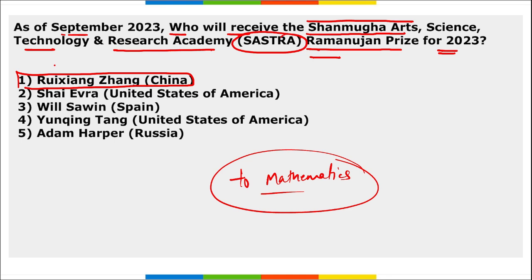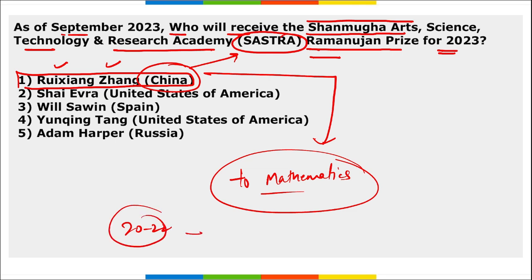So simply remember, Ruixiang Zhang, he is from China, and for his contribution towards mathematics, he will be awarded with this Shastra Ramanujan Prize. Correct? Mark this. Then remember, the prize will be conferred during an international conference on number theory that will be held from 20 to 22nd of December at Shastra University, that is in Tamil Nadu.